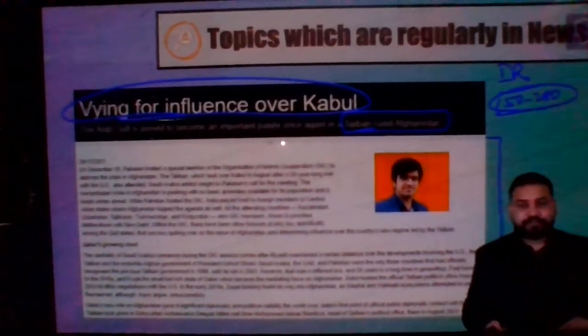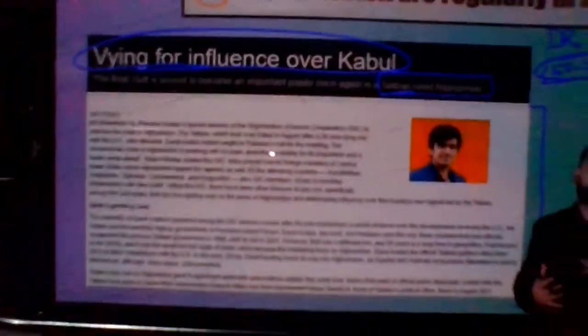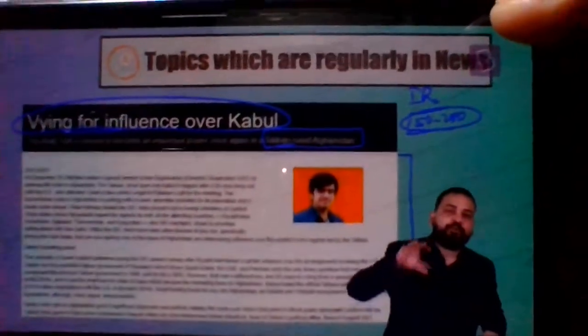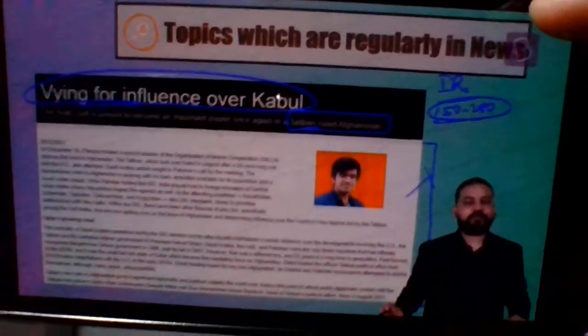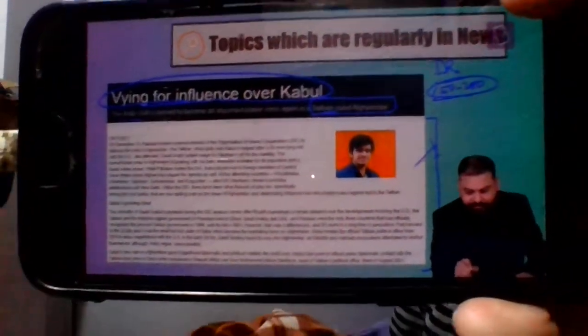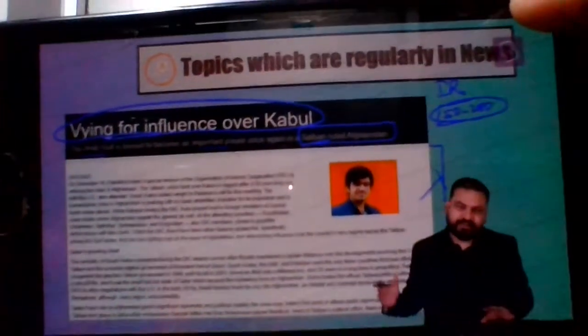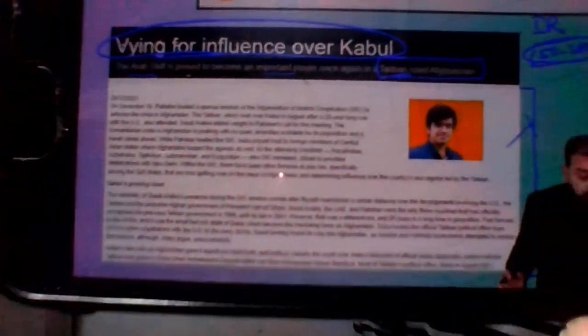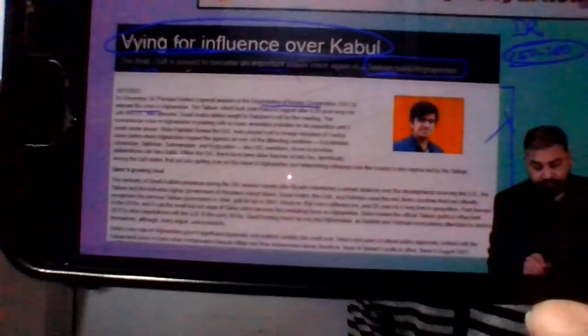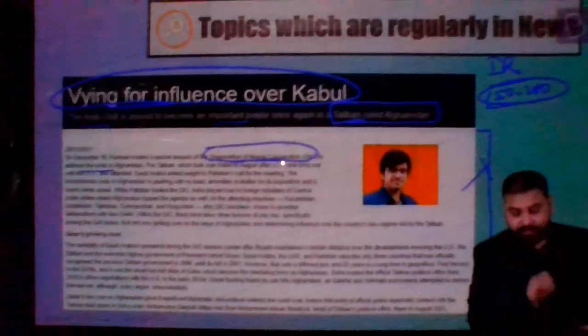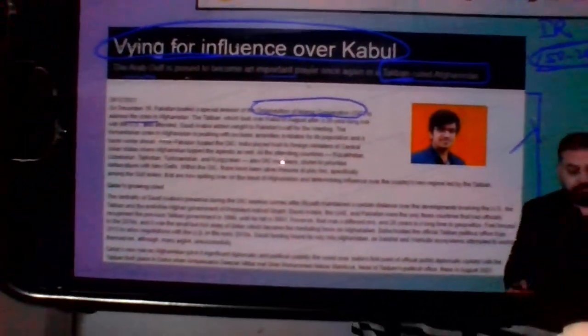So what I am trying to suggest is that by now, you should have faith in your knowledge that tomorrow, if there is a question on Afghanistan, my knowledge would be able to help me sail over that particular question. Let me read this for a second. First of all, the Arab Gulf is poised to become an important player once again in a Taliban-ruled Afghanistan. On December 19th, Pakistan hosted a special session of the Organization of Islamic Cooperation to address the crisis in Afghanistan. If you would have read your IR, you would know the OIC, the Islamic countries body, was meeting.